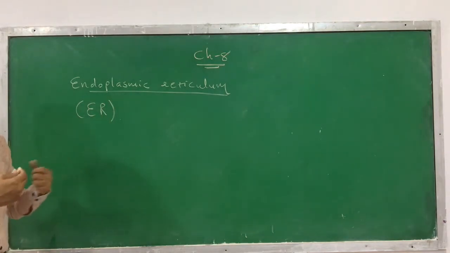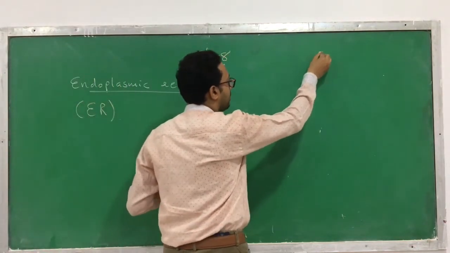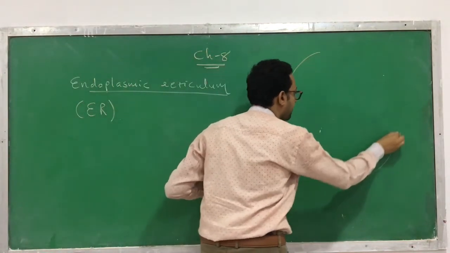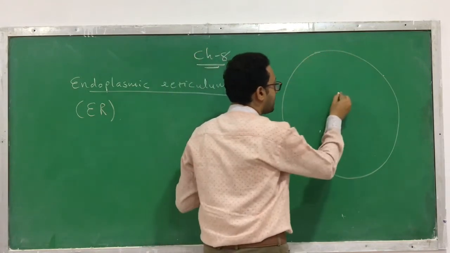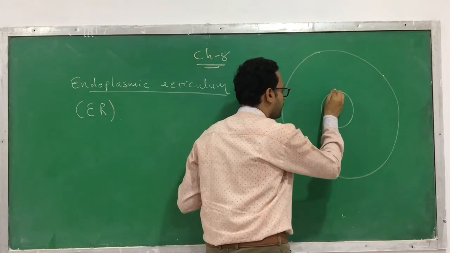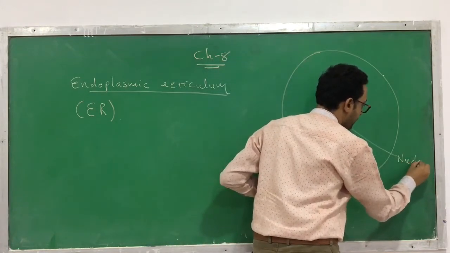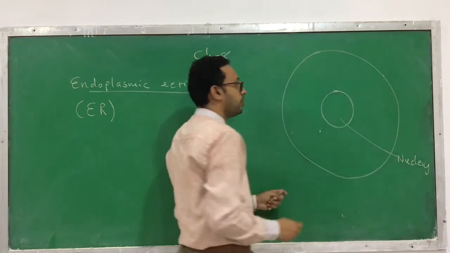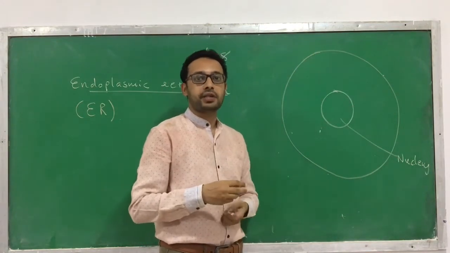So let's see where it is present and what its structure is. I am just drawing a spherical cell. In the center of this cell there is a nucleus. This is a cell envelope, and usually the innermost layer of the cell envelope is the cell membrane.